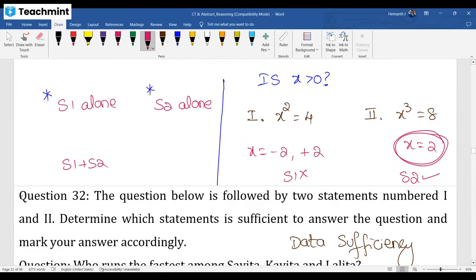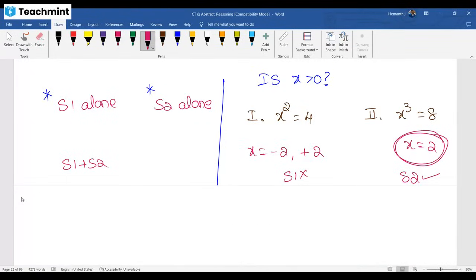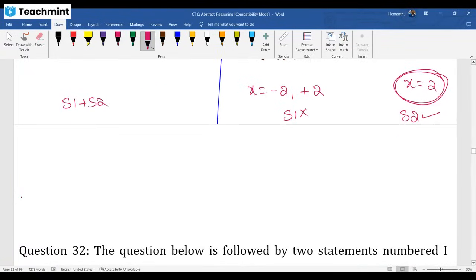I'll go for one more input here. Okay, I'll let you know. Sir, how can we go for? Okay, same question. Let's say, is x greater than 0?